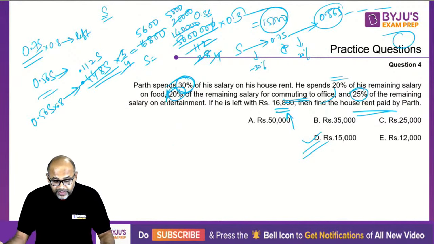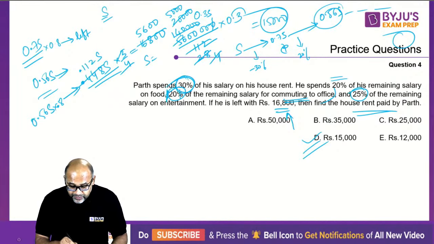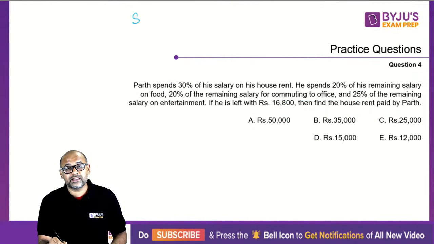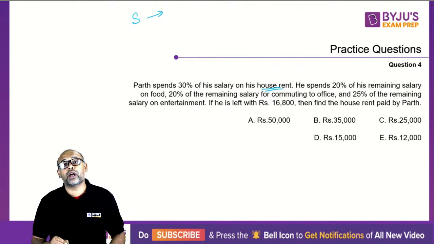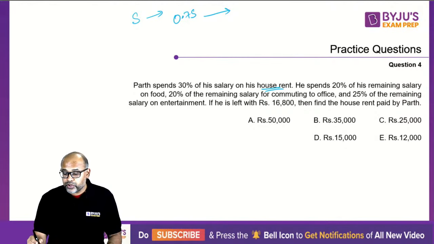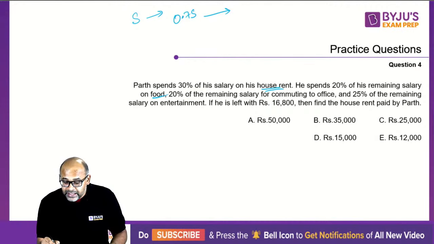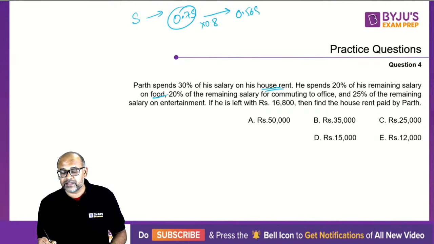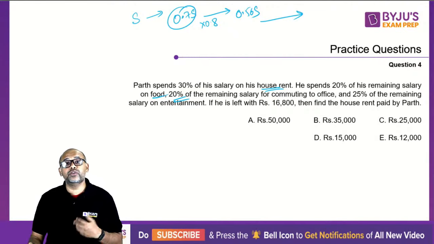So Sumit, what is happening here is I am starting with salary S. 30% is spent on house rent, so 70% is left out. From this, again 20% is going on food, so 80% is left out. So 80% of this is into 0.8, so 0.56 S. Out of this again 20% is used for commuting.